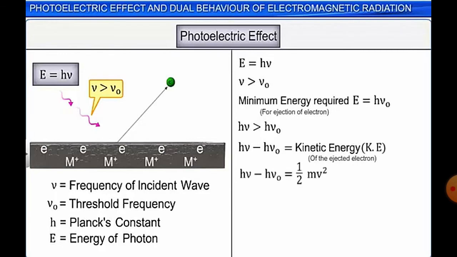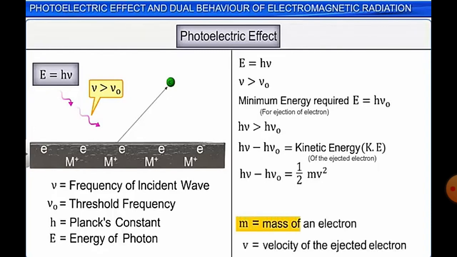M plus is holding E minus by energy h nu naught. After that, the extra energy, h nu minus h nu naught, is called its kinetic energy, which is half mv square, where m is the mass of the electron and v is the velocity of the ejected electron. So h nu minus h nu naught is equal to half mv square, or h nu is equal to h nu naught plus half mv square.